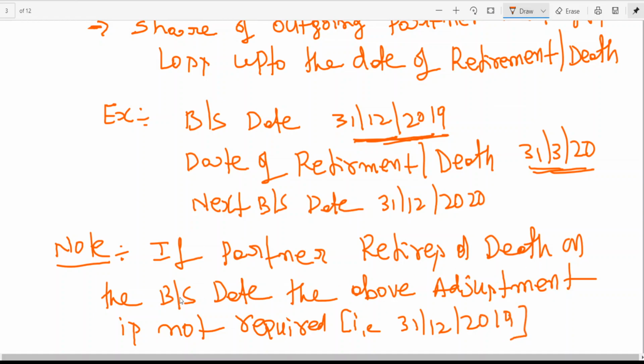That is, if he retires on 31st December 2019.